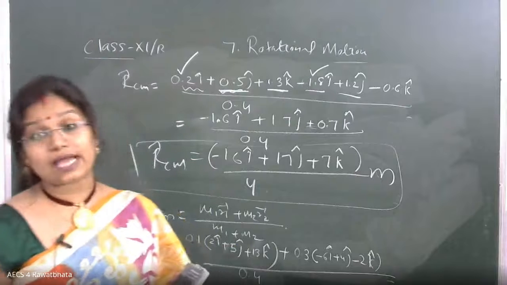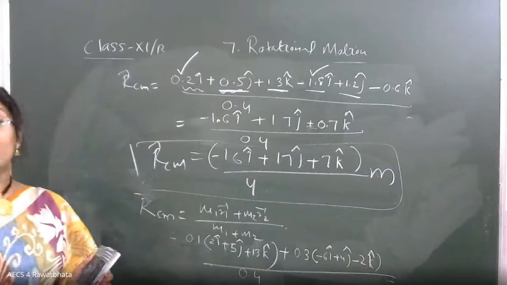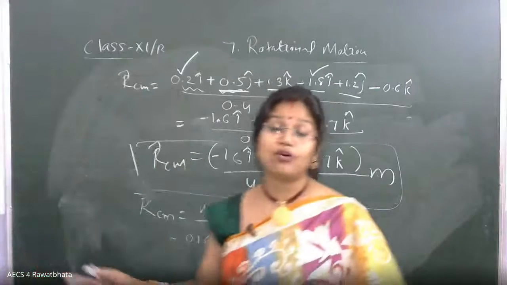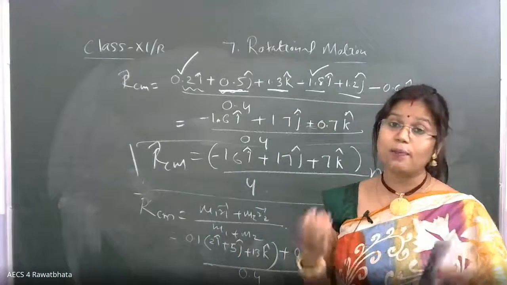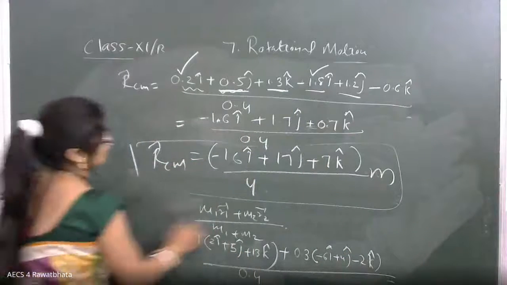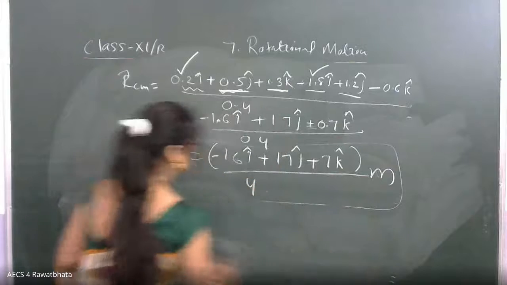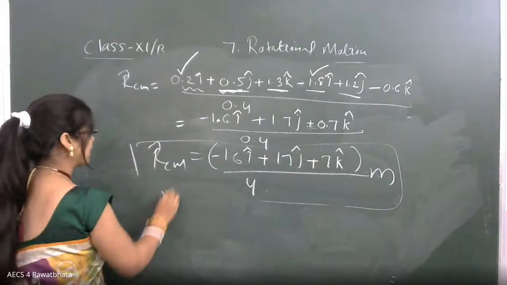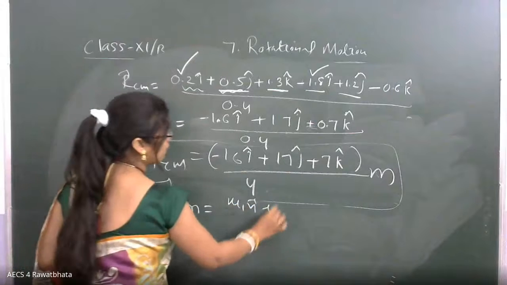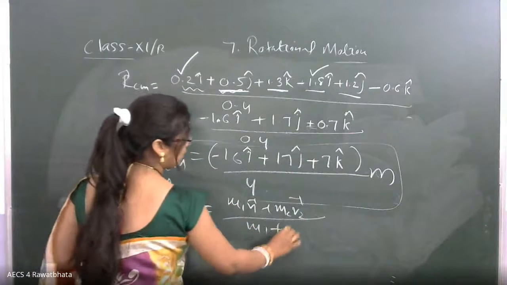Now, what can you say about the velocity part? Same formula, because just before that, Prahas told us that the same analogy you can apply for the velocity of the center of mass. So if you are talking about your VCM, the velocity part, here VCM will be M1 V1 plus M2 V2 upon M1 plus M2.